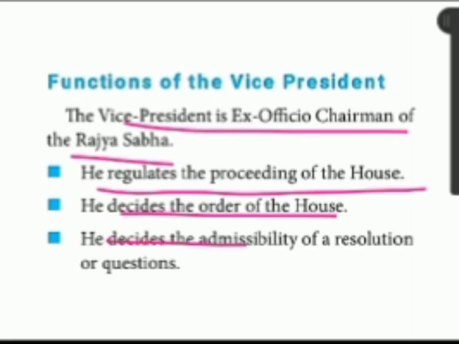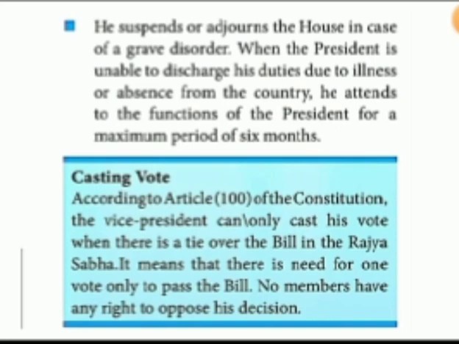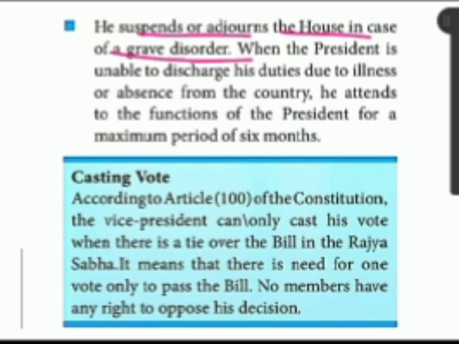Third point, he decides the admissibility. What is meant by admissibility? The meaning is to accept. He has to accept resolutions or questions which are passed by the Lok Sabha. Okay, so these are the functions of the vice president. The fourth, he has the right to suspend or adjourn, same meaning, the house, Lok Sabha as well as Rajya Sabha, in case of grave disorder.